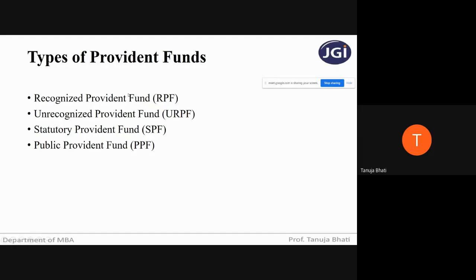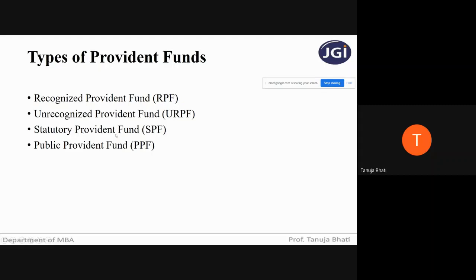Next is unrecognized provident fund. It is usually started by the employer in an organization, but it is not approved or recognized by the government. It is just for the benefit of the employee that the employer starts a fund. So it is not going to fall under any act, or be recognized by the Commissioner of Income Tax. It is unrecognized.